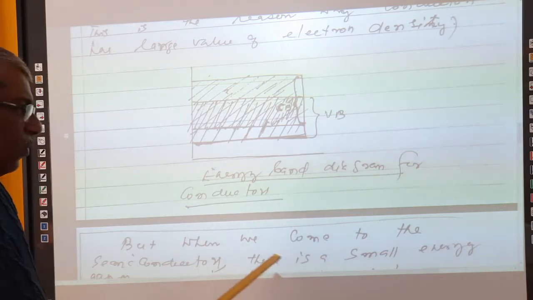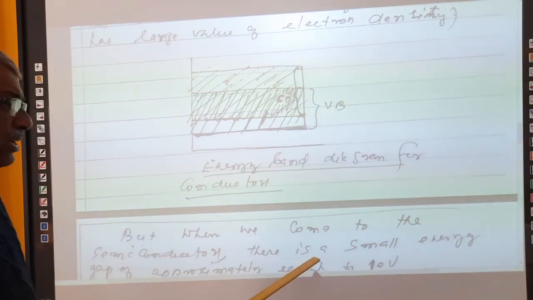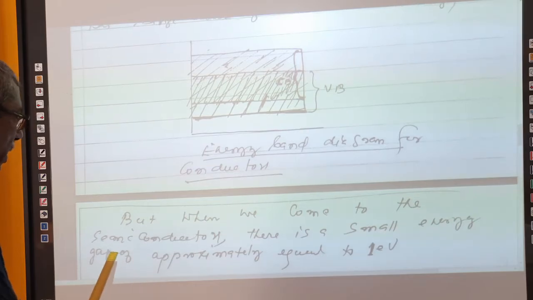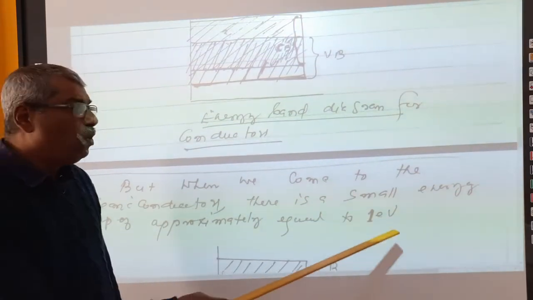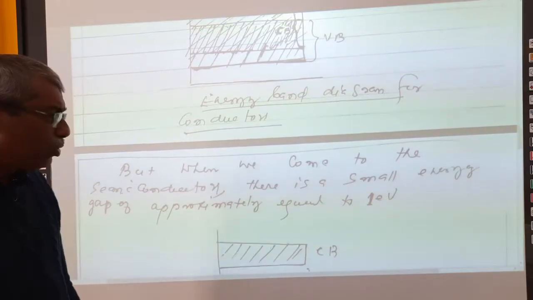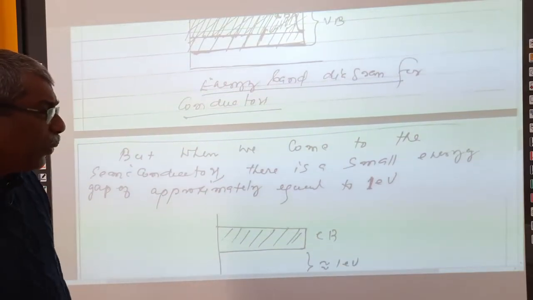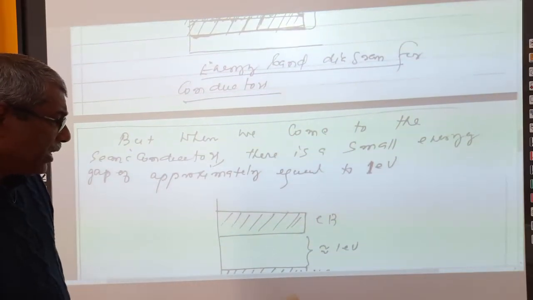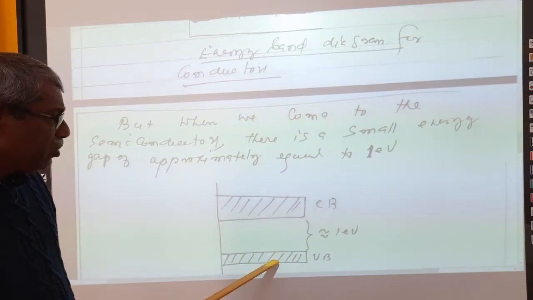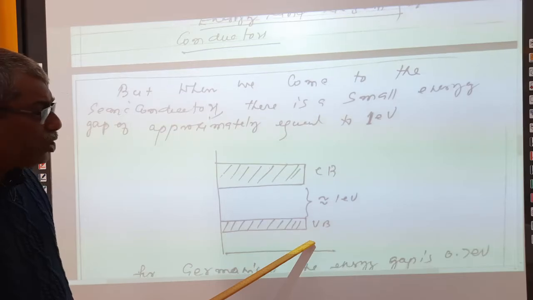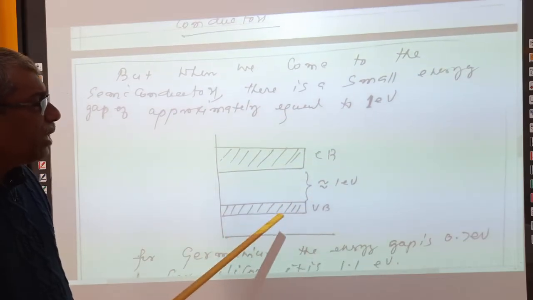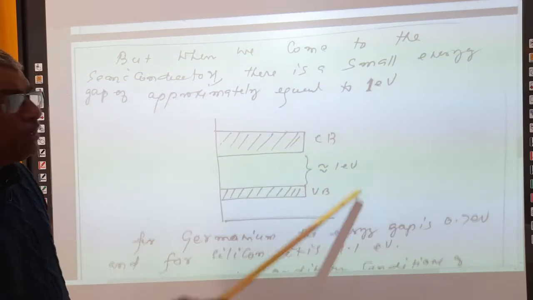Okay. But when we come to semiconductors, there is a small energy gap approximately equal to 1 electron volt. Electron volt is a unit of energy only. So, the energy band diagram for semiconductors is also shown here. This is CB, the conduction band, and this is VB, the valence band, and between these two energy bands there is a small energy gap.